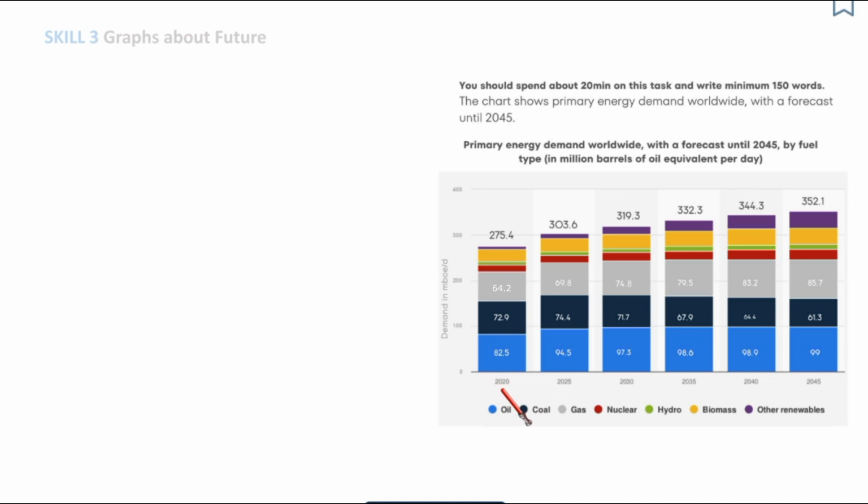What else do we have here? Well, we have several fuel types. We have oil, coal, gas, nuclear, hydro, biomass, and other renewables. So this is in a nutshell what's going on in this graph. Different graphs about energies, about energy generation, about fuels are quite common in IELTS, so it's quite possible that you will have to write your report about this topic. So I would like to talk to you about words, phrases, and terms that may come in handy.